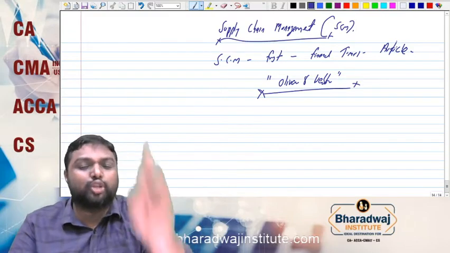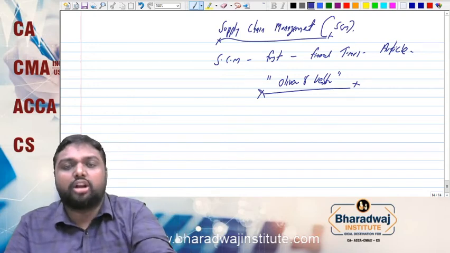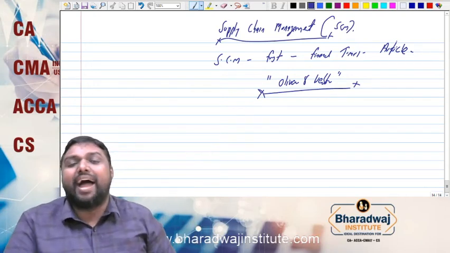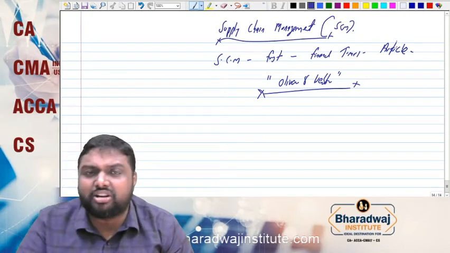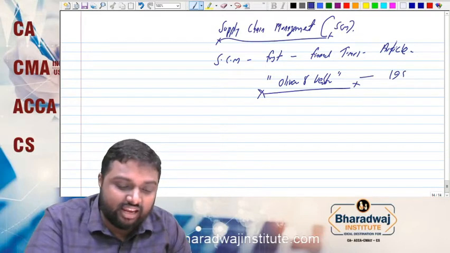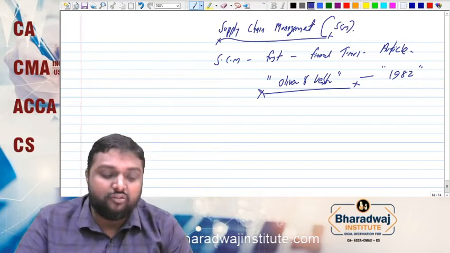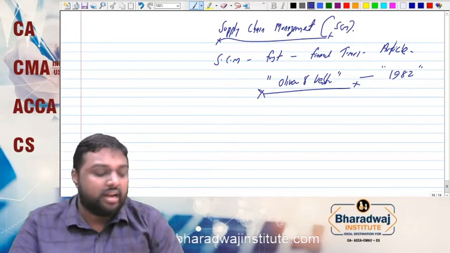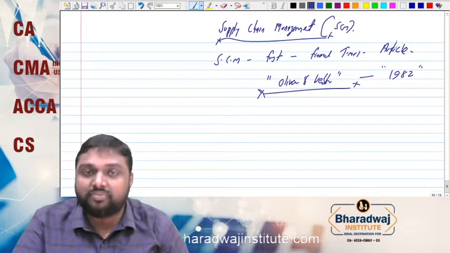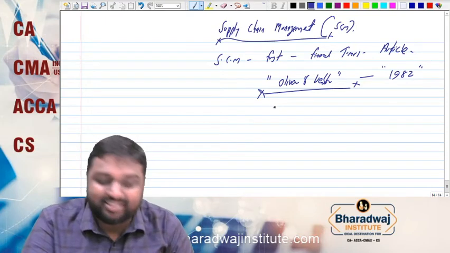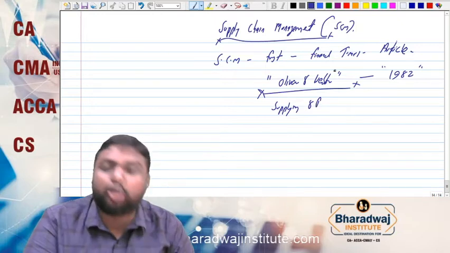These are all new techniques, post-industrialization, which have made a great impact on the entire production and crossed territorial or traditional boundaries. It was in 1982. So the term supply chain management was first used by Oliver and Weber in a Financial Times article in 1982, which means supply management, supplying or procuring, or procurement, whatever it is.